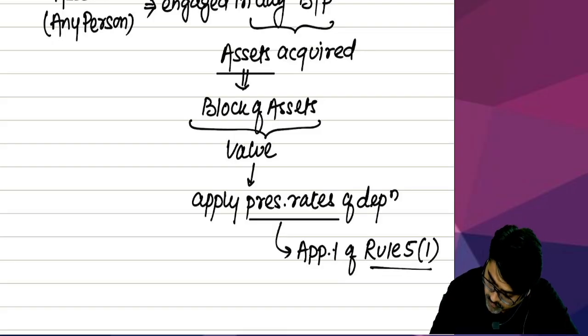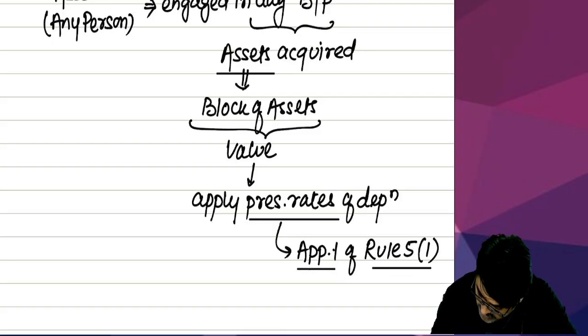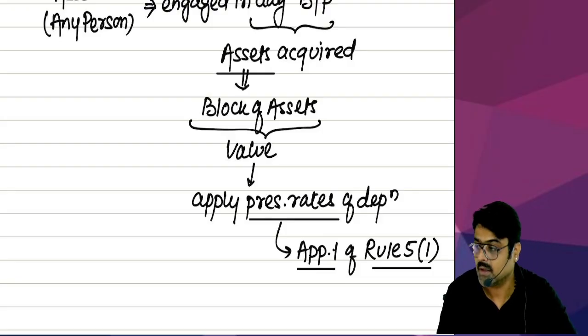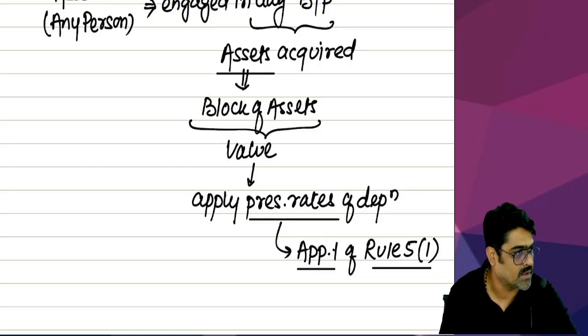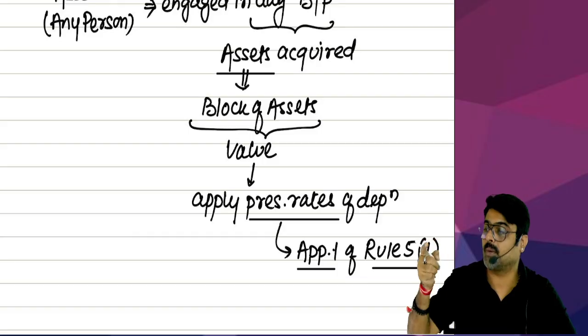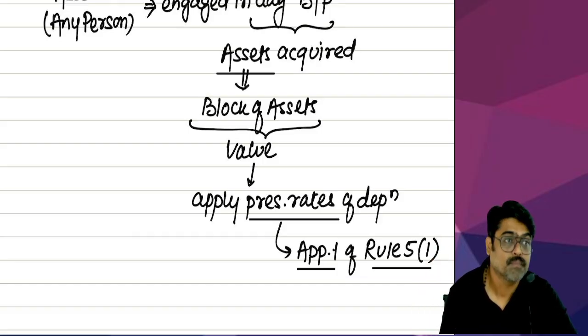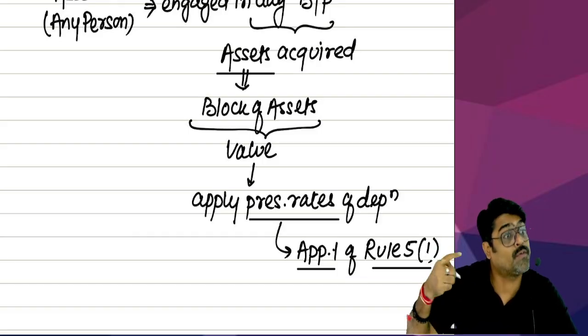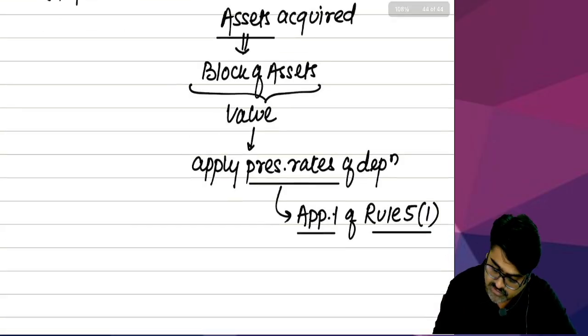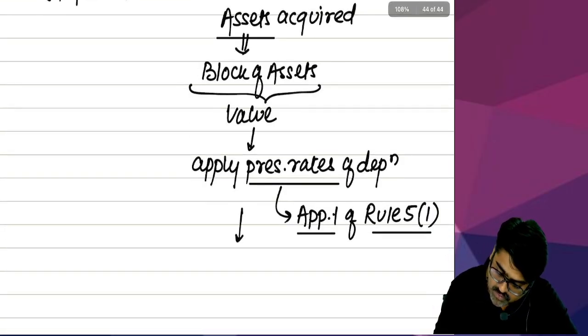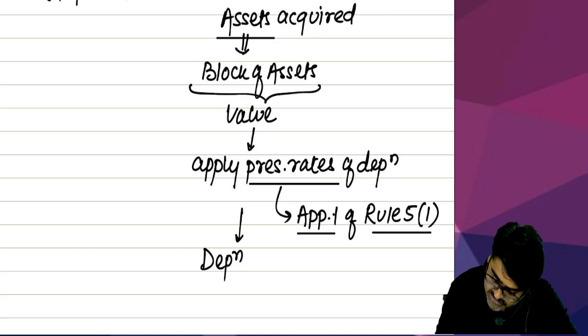In Appendix 1, you will get prescribed rates of depreciation. These rates you are supposed to apply on the value of each asset? No, block of assets. And by applying these rates, whatever depreciation you calculate will be allowed on